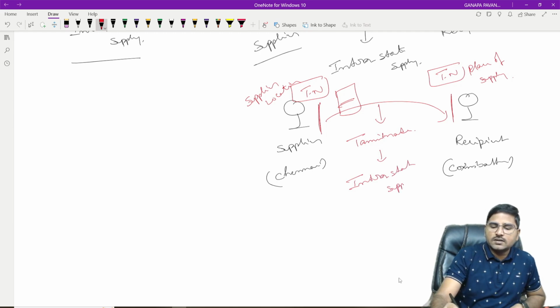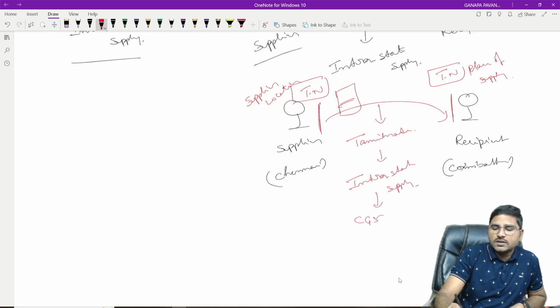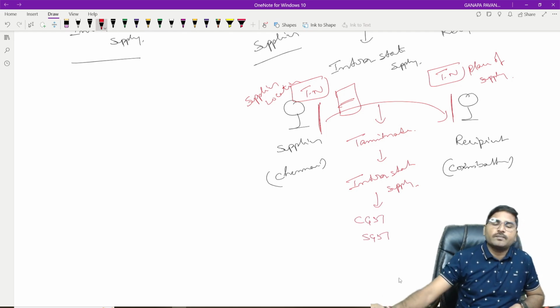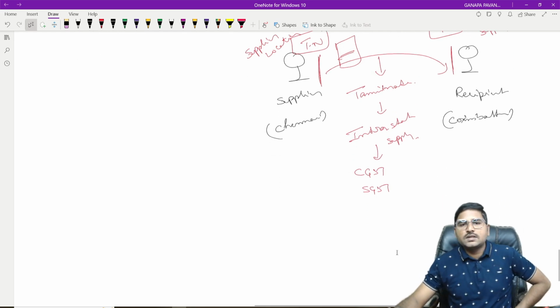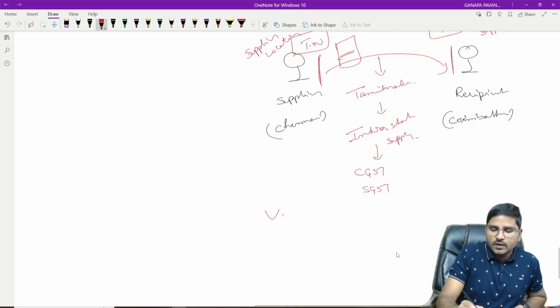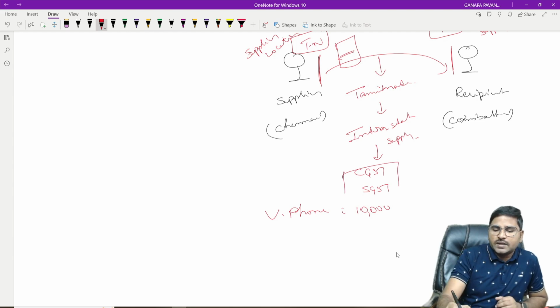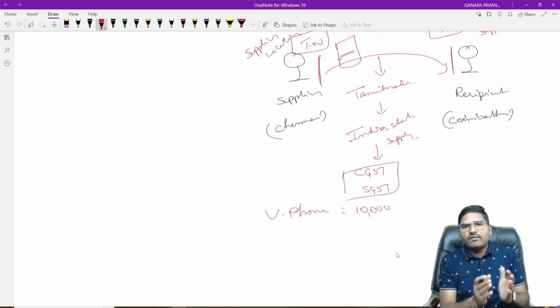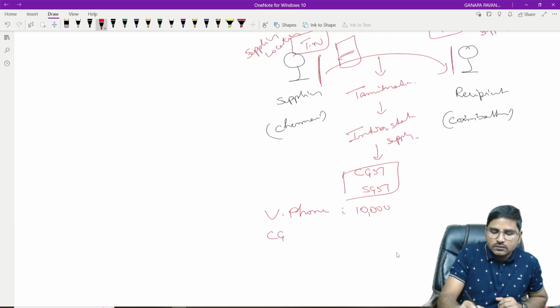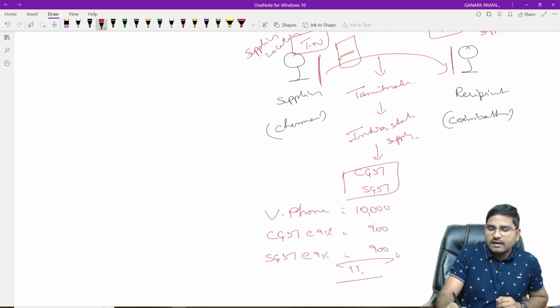When it is an intrastate supply, we are liable for payment of CGST and SGST. Suppose, see here, the value of the mobile phone, that is called value of supply, is 10,000 rupees, and the rate of GST applicable on mobile phones is 18%. When the rate of GST is 18%, half of the revenue goes to the central and half to the state. Now the central government will charge 9% and the state government will charge 9%. Totally 1,800, so the total is 11,800.